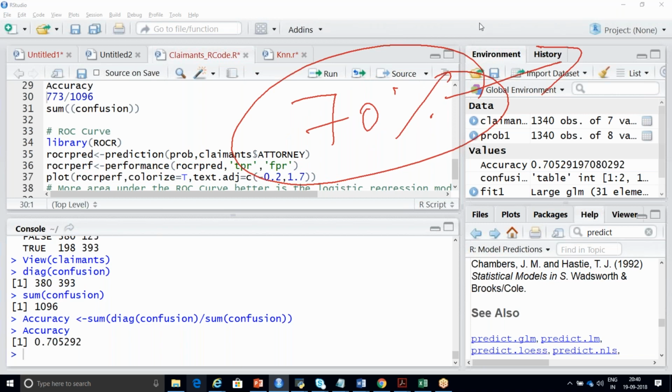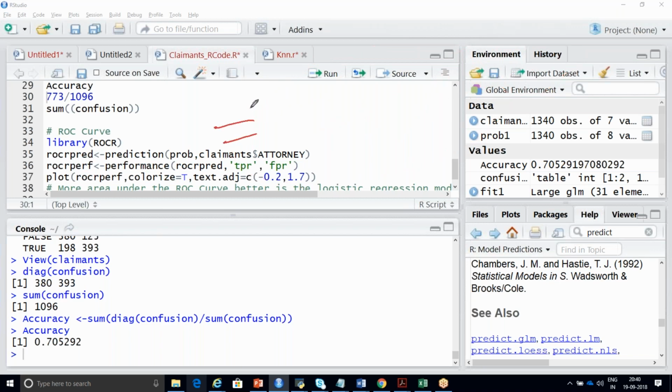So this is one way to check the accuracy of your model. How do you check the performance of your logistic regression? If they ask you, you should tell them it is based on your confusion matrix. And another one is called your ROC curve. So take down one assignment question, one simple assignment question. Tomorrow you should tell me when I start the class itself. If I don't remember, please make me remember that question.